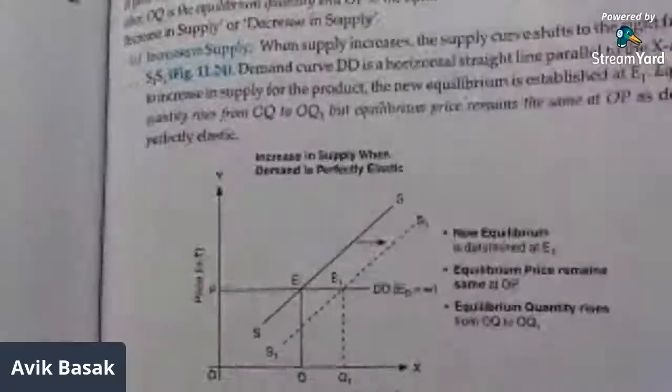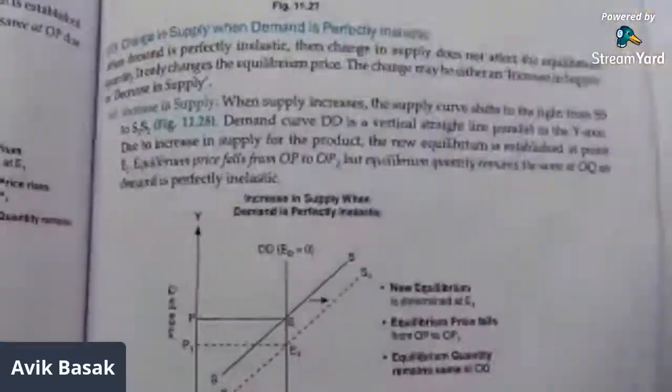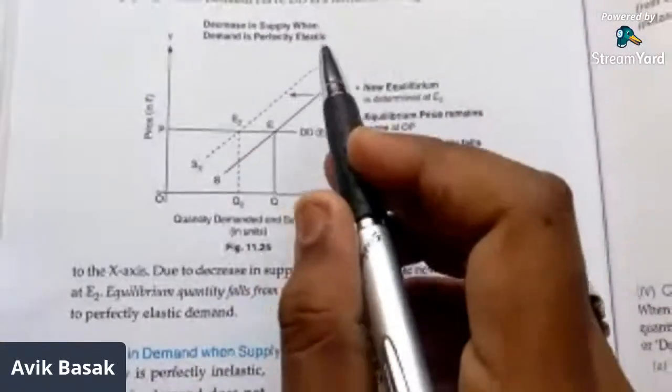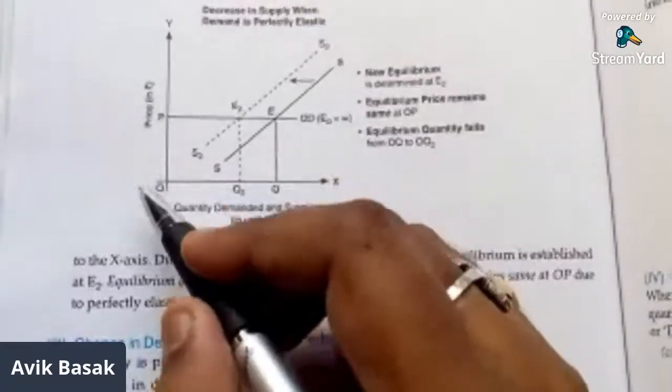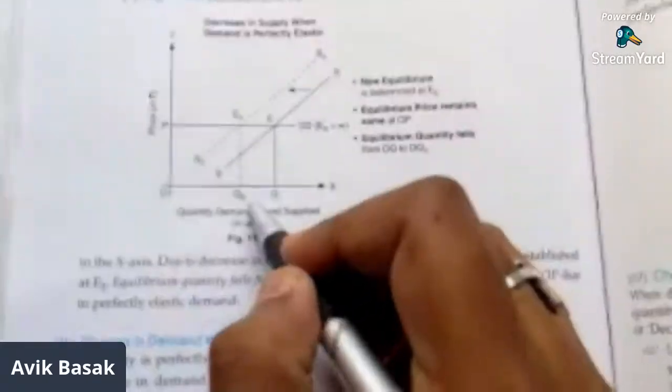Similarly, a decrease in supply will also lead to a shift from SS to S2, S2, and the quantity supplied also falls from OQ to OQ2.